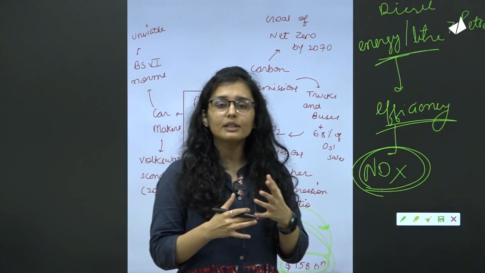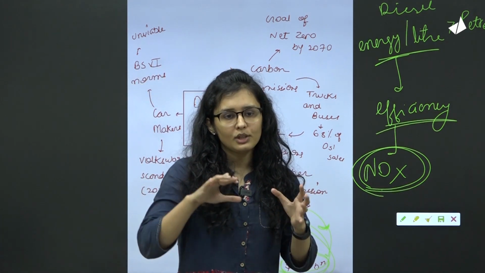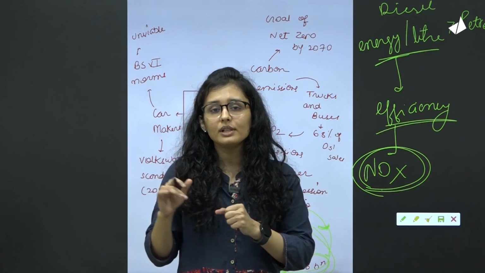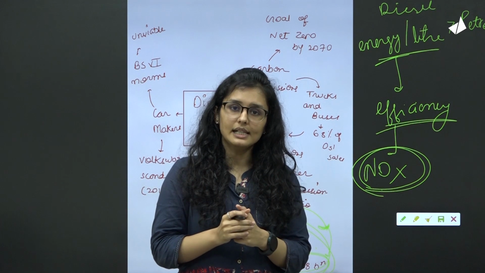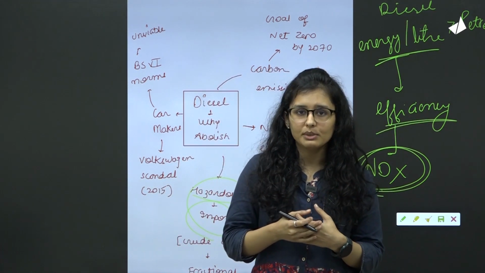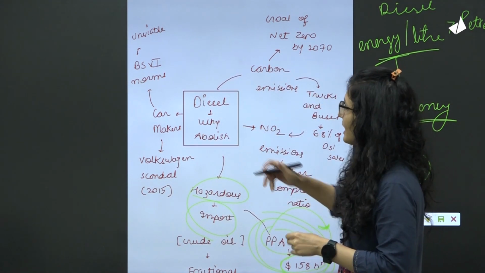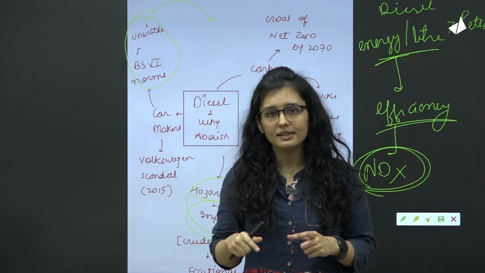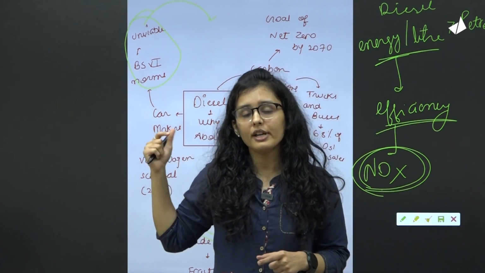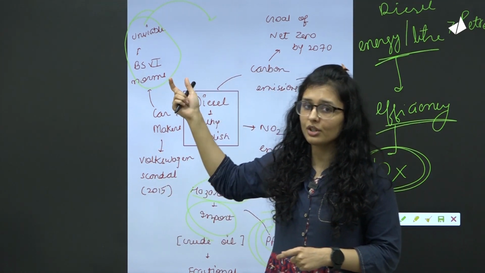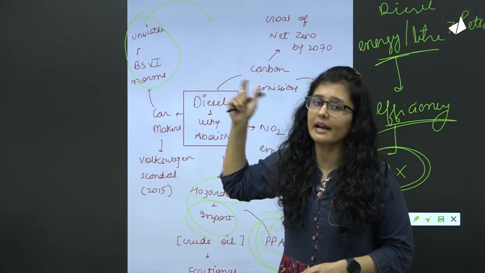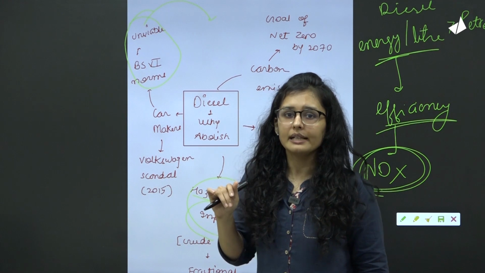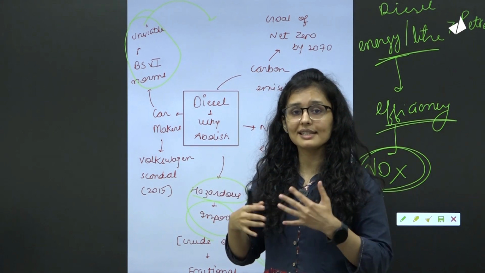Now what's the problem here apart from this? It's not a problem actually, because car makers are also gradually moving to non-conventional fuel based vehicles. Why are they moving towards non-conventional fuel based vehicles? Because there are incentives from the government also, like these Bharat Stage 6 norms. By the way, you have to tell in the comment boxes how and when exactly the journey towards the Bharat Stage norms started, from which part of the world it has been inspired, and how we have moved on, like what the standards are there.